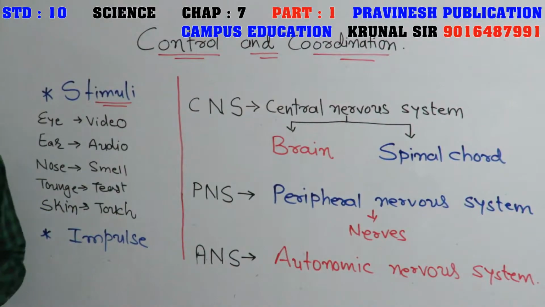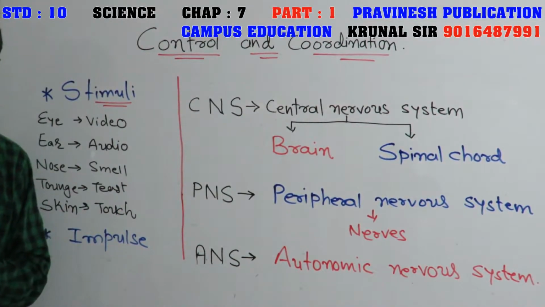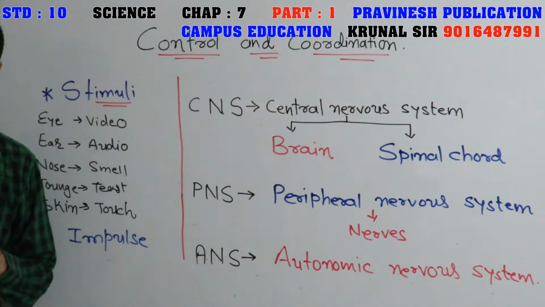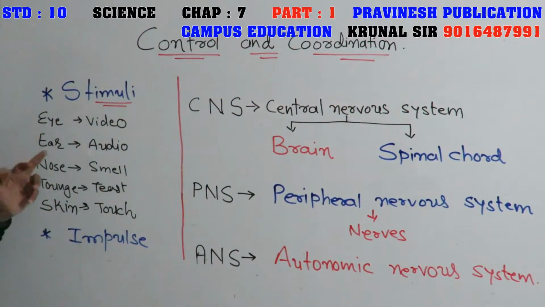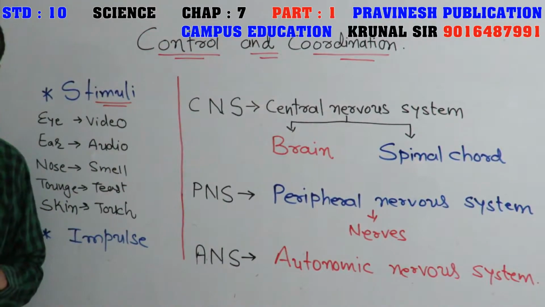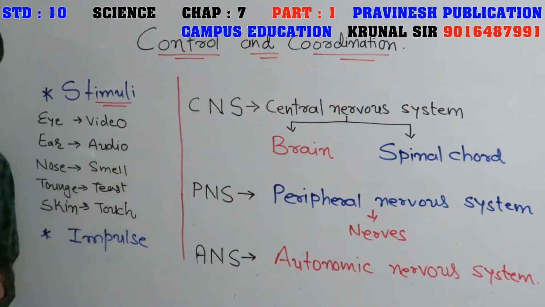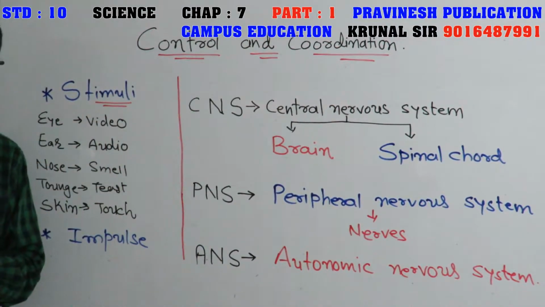Friends, in our body we have receptors. What is the meaning of receptors? Receptors capture information from the surrounding. We have an eye, so we have video receptors. Ear, so that is audio receptors, which means we can listen properly. Nose, so that is smell receptors, also known as olfactory receptors. Tongue, so that is taste, gustatory receptors. Skin, so that is touch, thermoreceptors. So these are the main 5 organs by which we get information from the surrounding.